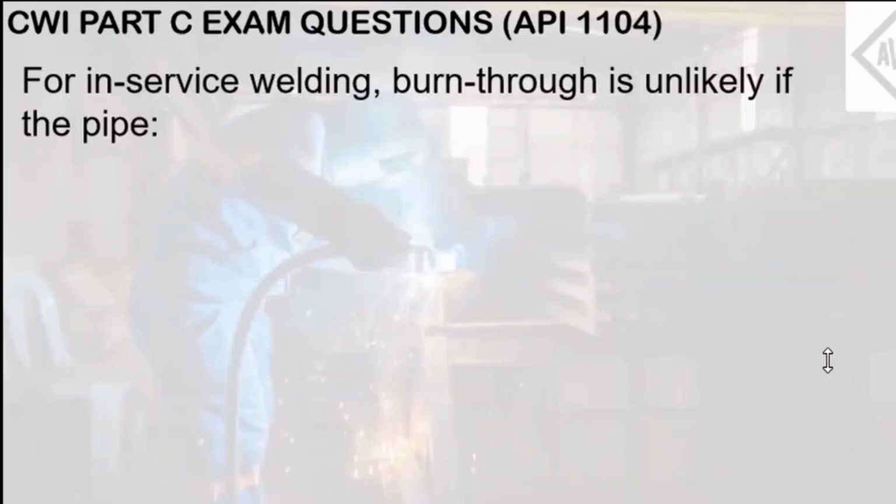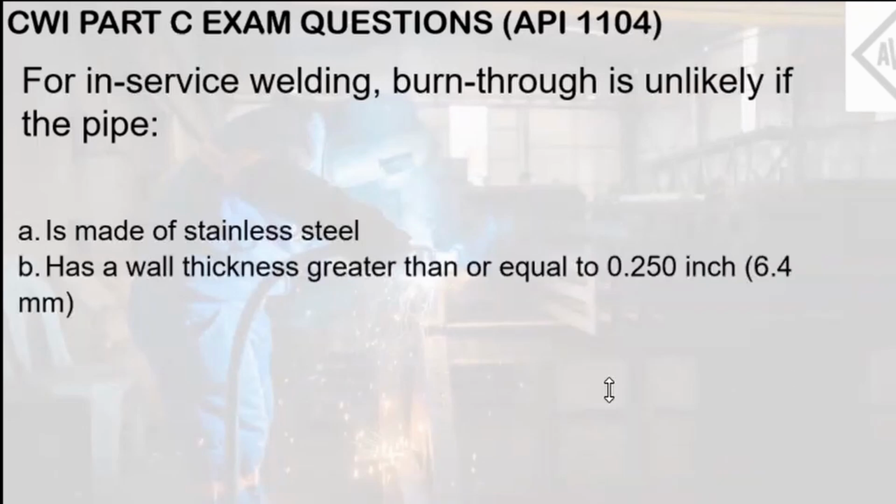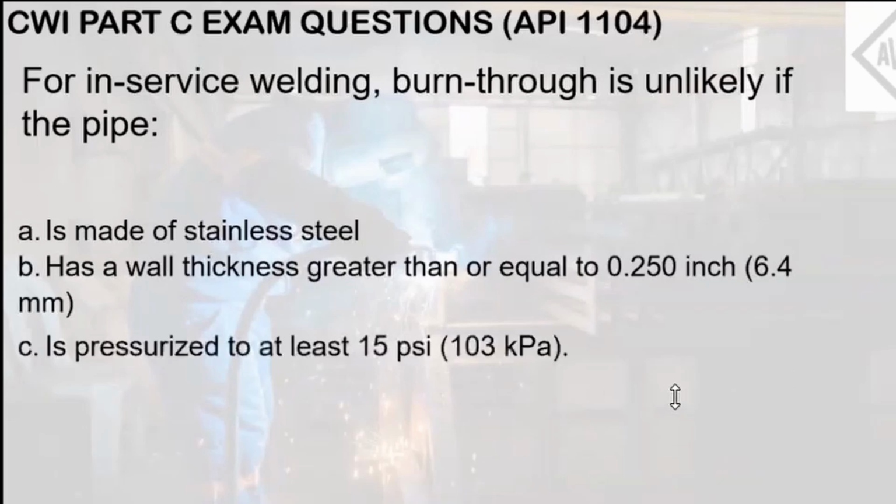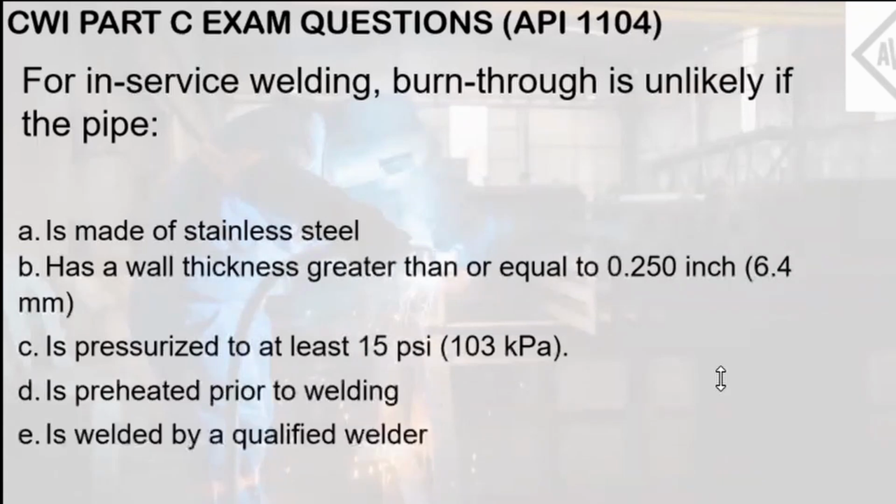For in-service welding, burn-through is unlikely if the pipe: A, is made of stainless steel; B, has a wall thickness greater than or equal to 0.25 inch or 6.4 mm; C, is pressurized to at least 15 psi or 103 kPa; D, is preheated prior to welding; or E, is welded by a qualified welder. Now this question pertains to in-service welding of pipes, which is covered in Annex B of API 1104.